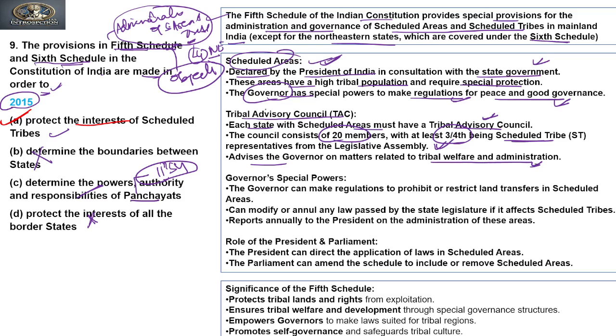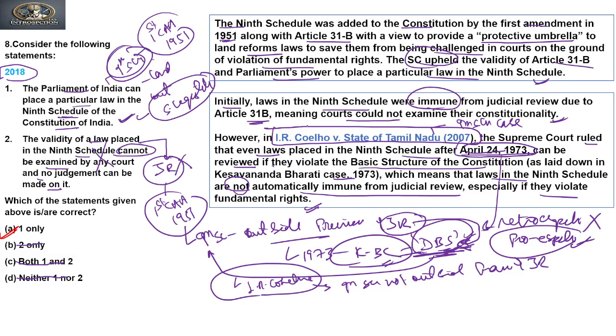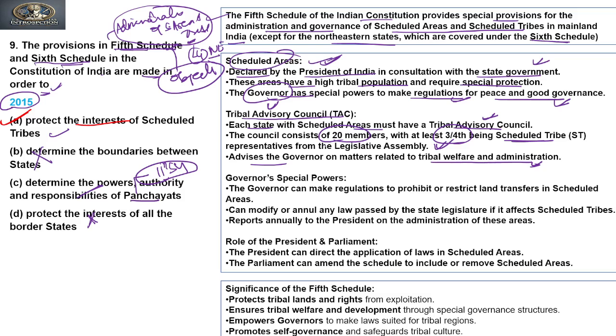There is a tribal advisory council related to the 5th schedule, which says that each state with scheduled area has a tribal advisory council. The council consists of 20 members, at least 3/4 of them being scheduled tribe representatives from the assembly, and advises the governor on matters related to tribal welfare and administration. So as the name suggests, this is a council for tribals, and its responsibility is to advise. Clear? So it will advise the governor on the welfare and administration of the tribal area.